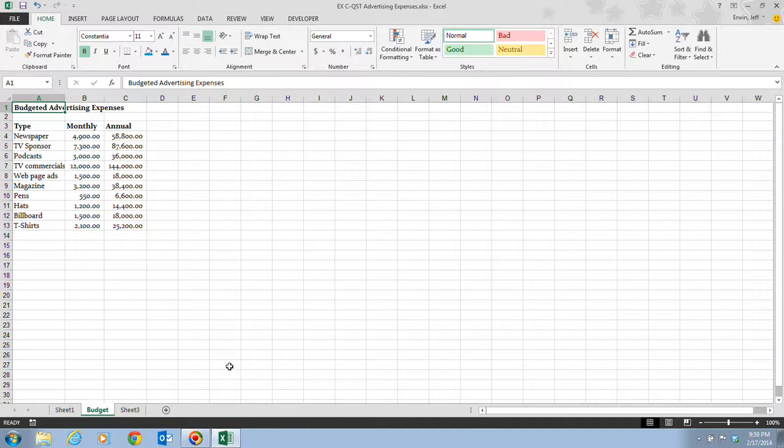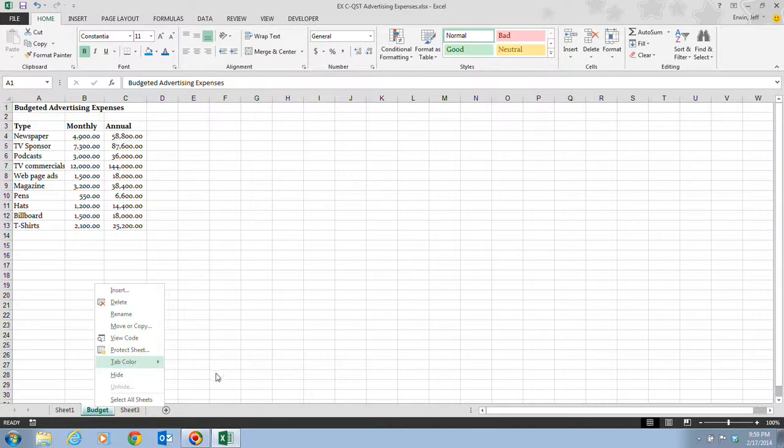Of course, a quick tip as well, you can also rename a sheet by right-clicking the tab, clicking rename on the shortcut menu, typing the new name and then pressing enter. On step 4, it tells us that we want to right-click the budget tab. So here we are, and we're going to right-click this budget tab. And then it tells us we want to point to the tab color on the shortcut menu.